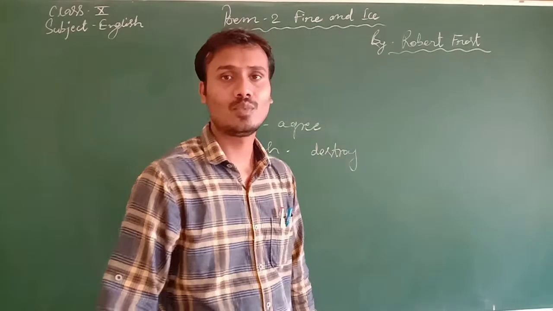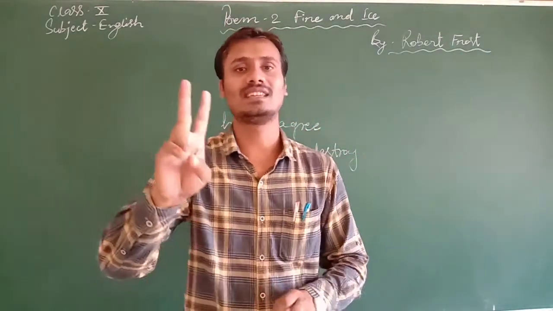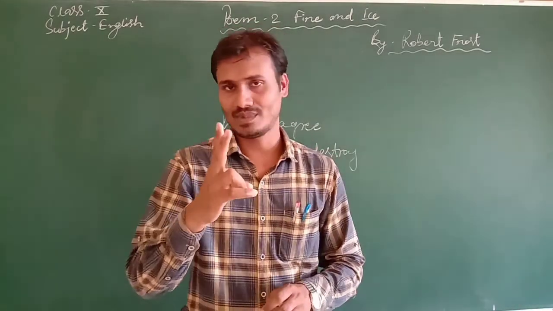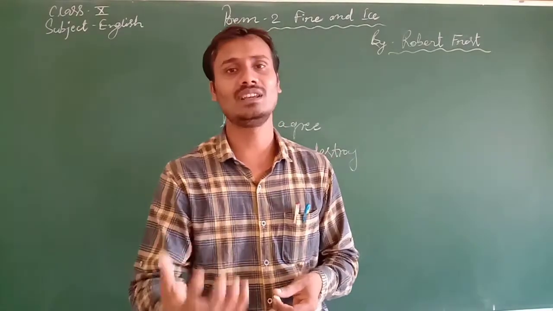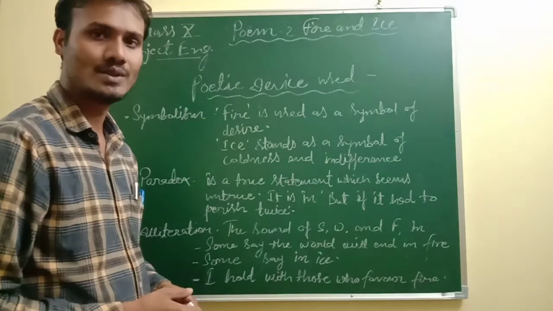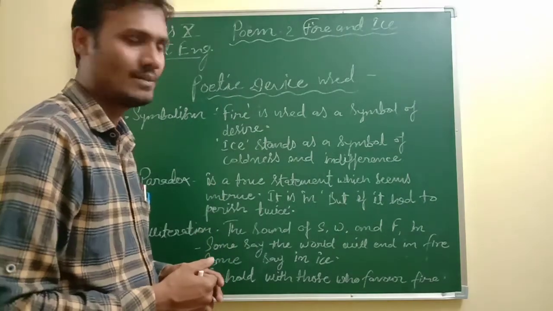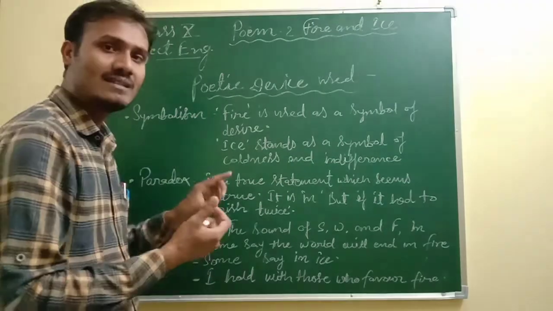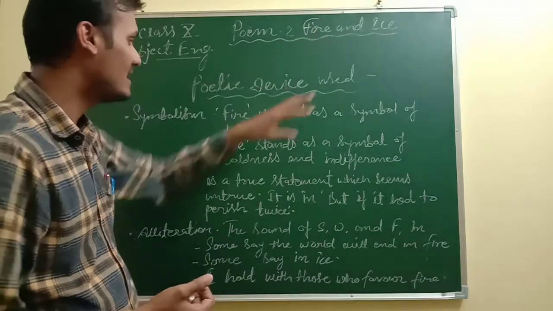Okay, so the poet says that if the earth has to come to an end twice, if I get the chance to die two times, then the second time I would prefer to die through the ice. So students, now let's discuss the poetic devices used in this poem. The first poetic device is symbolism. What is symbolism? As you can see here, both the words are symbolizing something, fire and ice.